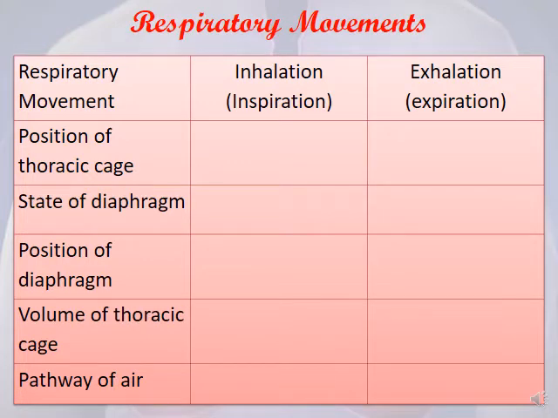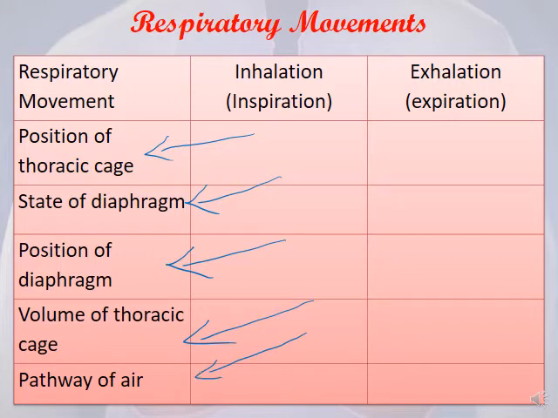Here we go with this table. This table is showing the different respiratory movements during inhalation and exhalation. We will talk about the position of the thoracic cage, the state of the diaphragm, the position of the diaphragm, the volume of the thoracic cage, and the pathway of air. So during inhalation, the thoracic cage will be raised, while during exhalation or expiration, it will be lowered. Diaphragm will be inflated, okay, while during exhalation will be deflated.